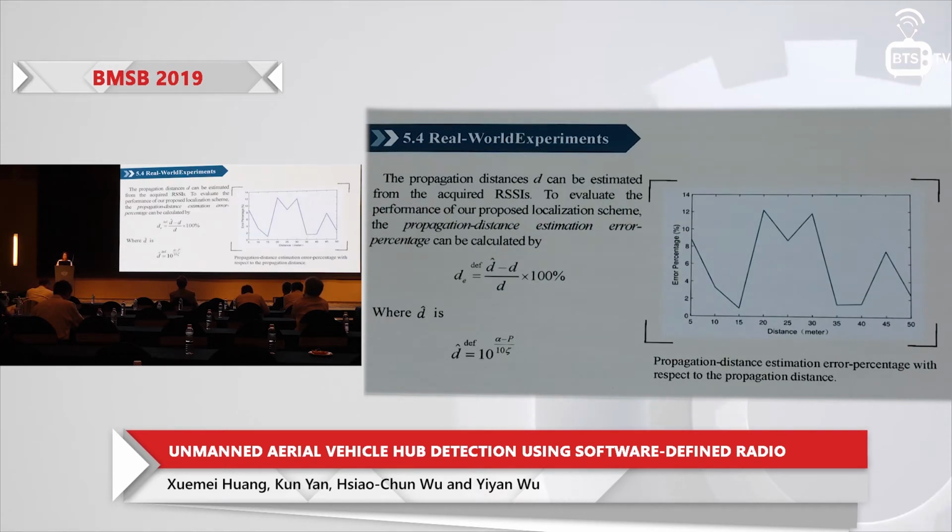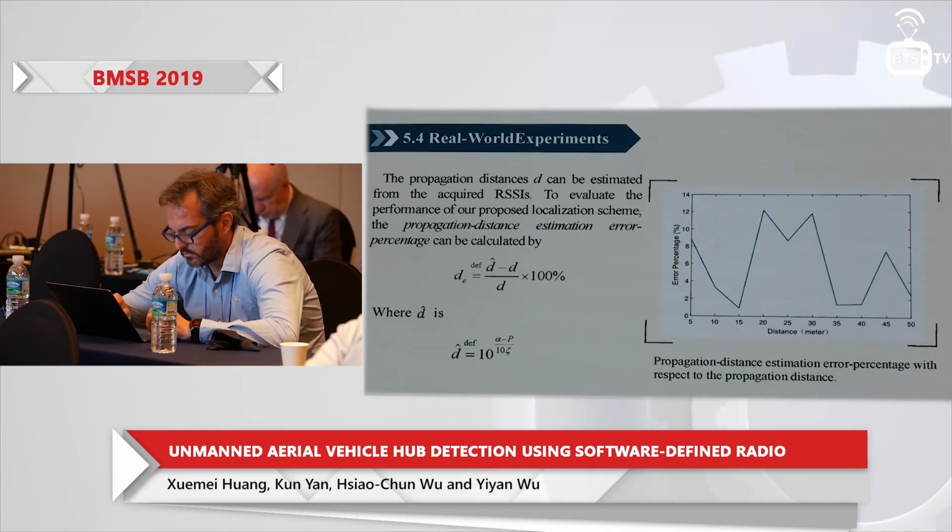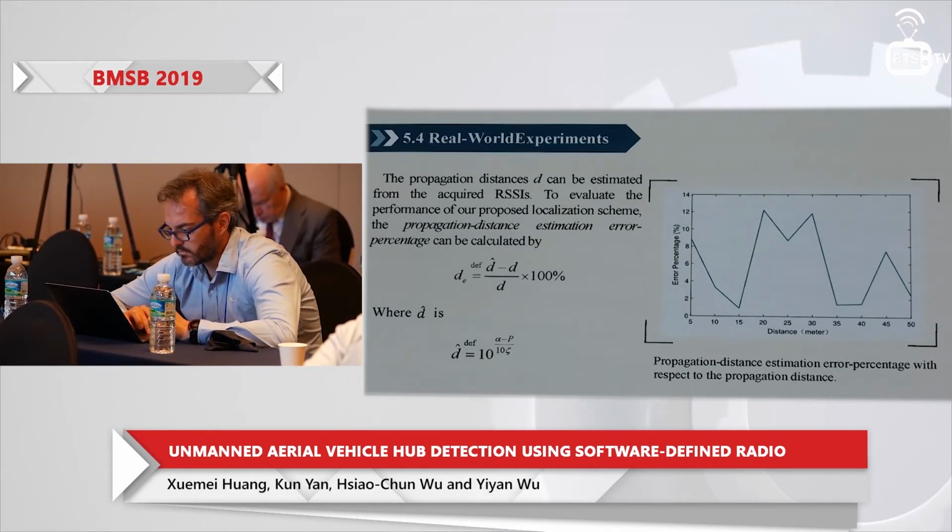And the third figure shows the propagation distance estimation error percentage. This shows the difference between the estimated distance and the real distance. The propagation distance estimation error percentage in this work doesn't exceed 12%. And the maximum percentage is at the distance of 20 meters.